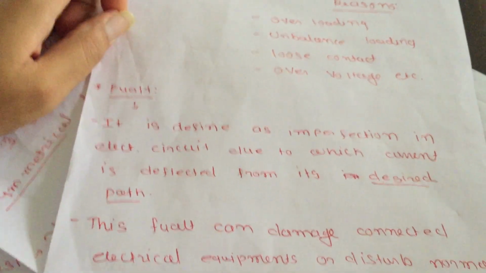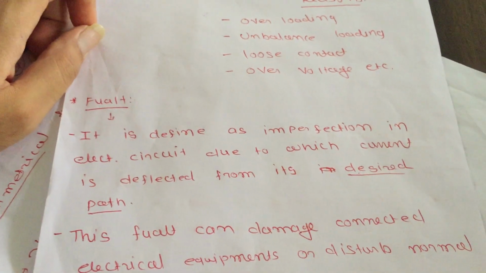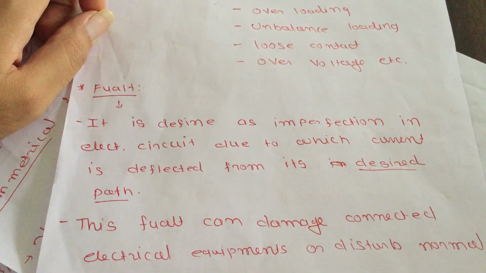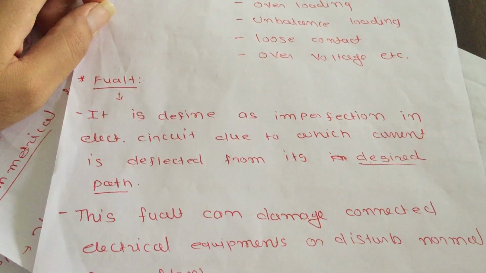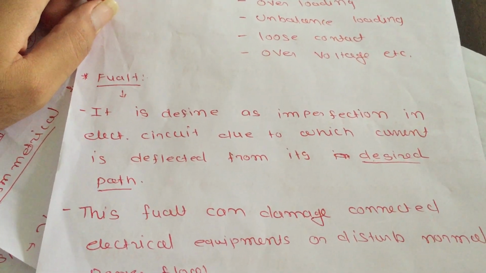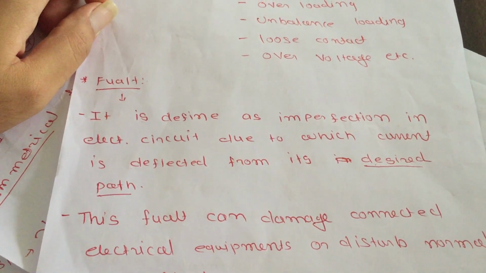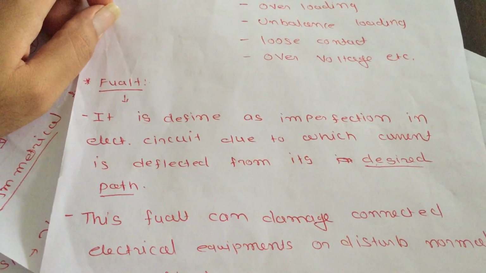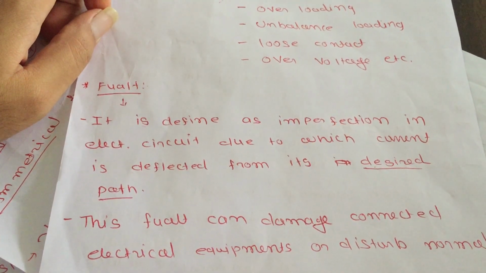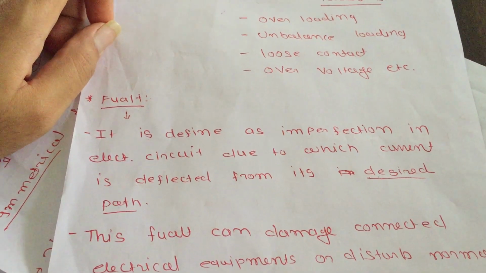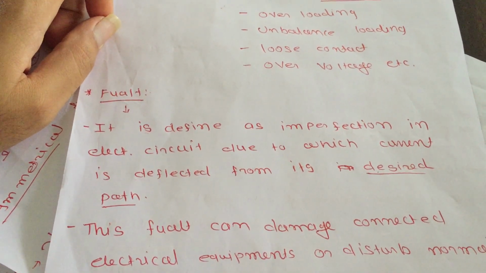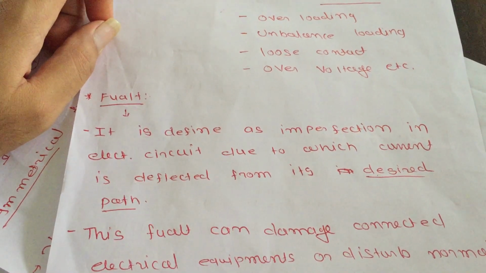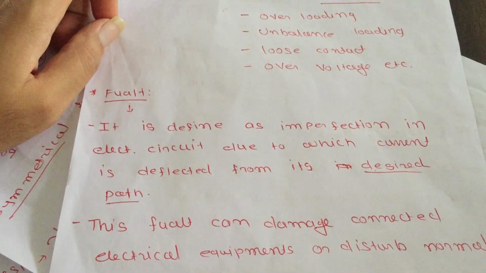Now we will see the definition of fault. Fault is defined as an imperfection in an electrical circuit due to which current is deflected from its desired path. What is the meaning of fault? It is defined as an imperfection occurring in an electric circuit. Due to that imperfection, your current will be deflected from its original path. It means that your current will not go through its designed path. So it is termed as fault.